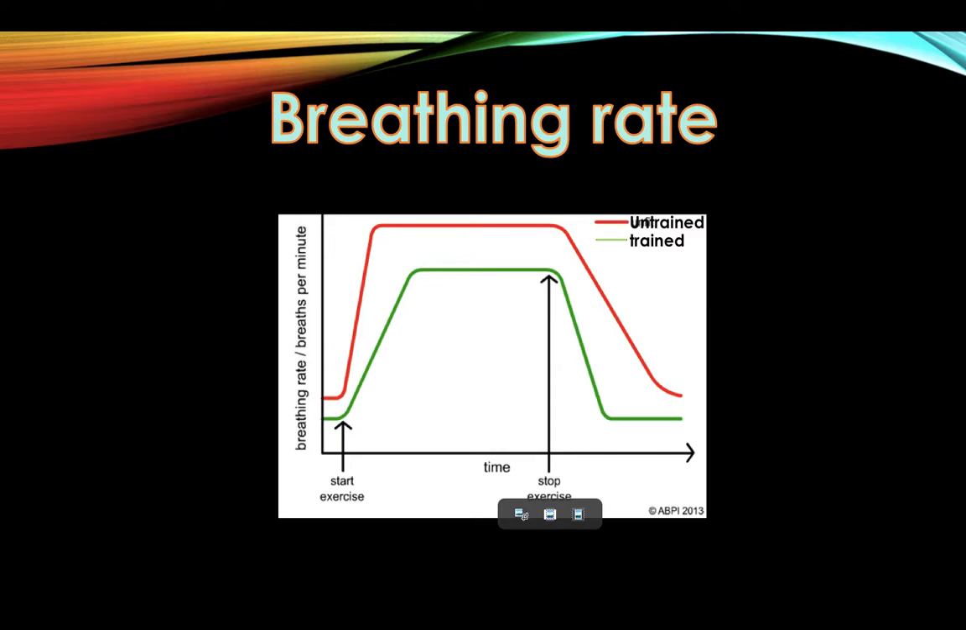Breathing rate increases as a result of training because the respiratory muscles become more efficient. Breathing rate increases to aid delivery of more oxygen to the working muscles. From this graph you can see how after training there is a decrease in the breathing rate because the respiratory system becomes more effective at utilising oxygen and the tidal volume increases, so there don't have to be as many breaths per minute for the same amount of oxygen to be taken in.